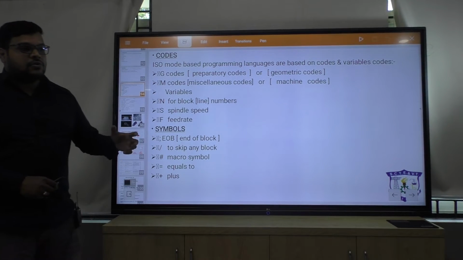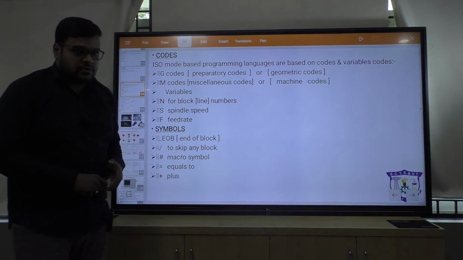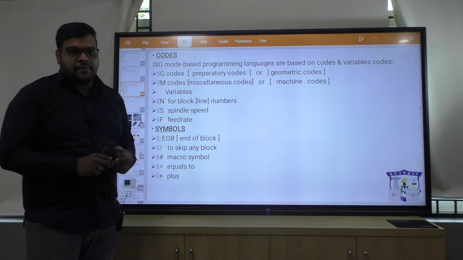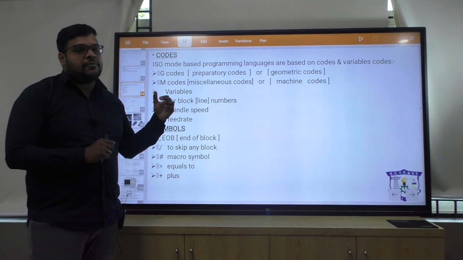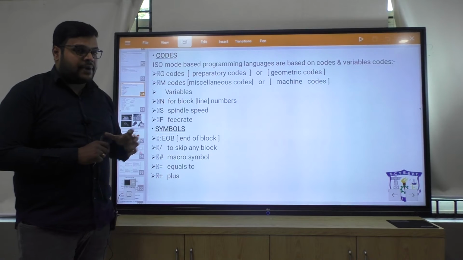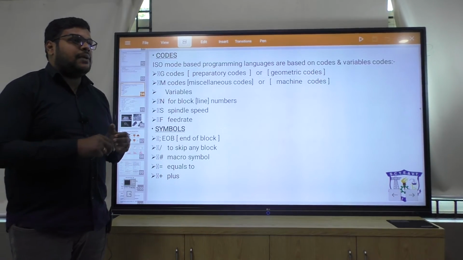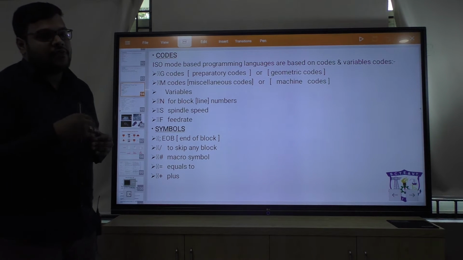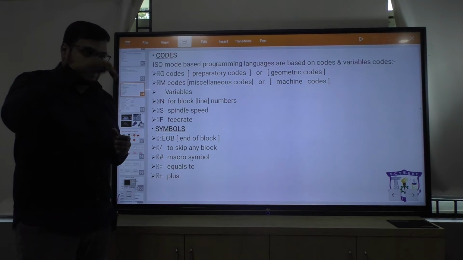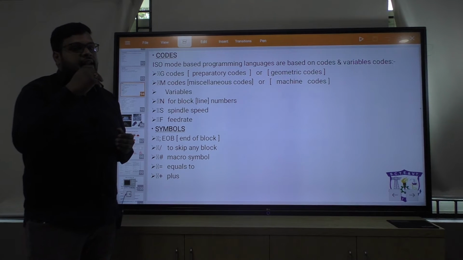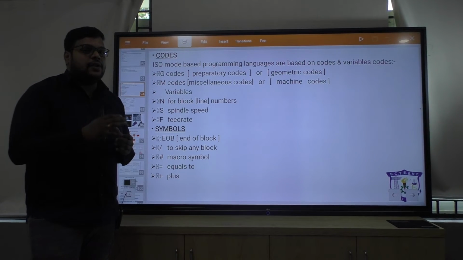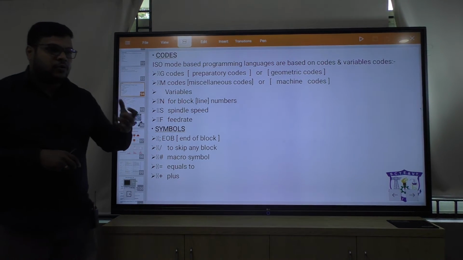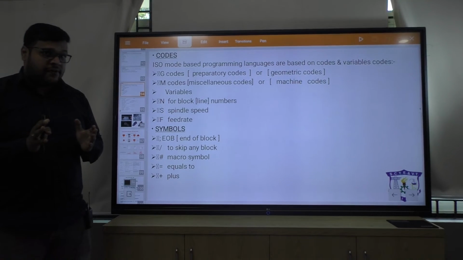Okay, suppose you want to switch on coolant. Okay, for coolant present in the machine, you can easily directly operate that by the on and off system, or you can write the program in your programming format. M08 is your coolant on, means whenever the program runs, when it comes to M08, automatically coolant will come to the machine. And if you write M09, that means the coolant will get off. So this is an automation machine. You have to write the program, so you do not need to do anything.